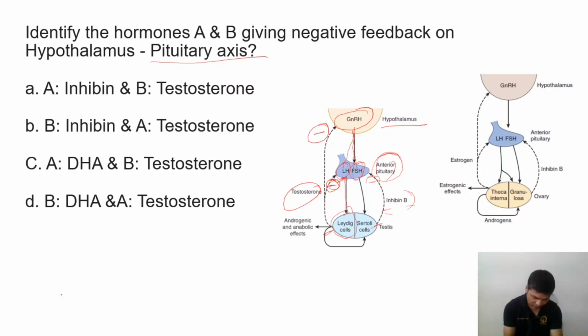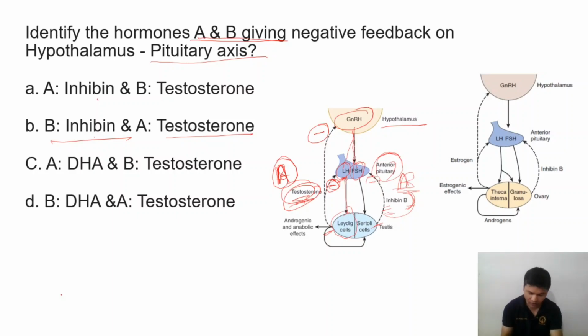So identify the hormones A and B. Here A is testosterone and B is inhibin B. Or if the labels are the other way around, A is inhibin B and B is testosterone. Or depending on the labels, A is testosterone and B is inhibin.